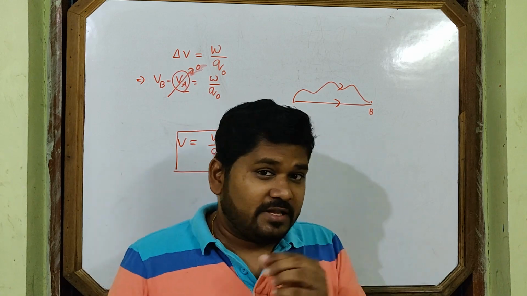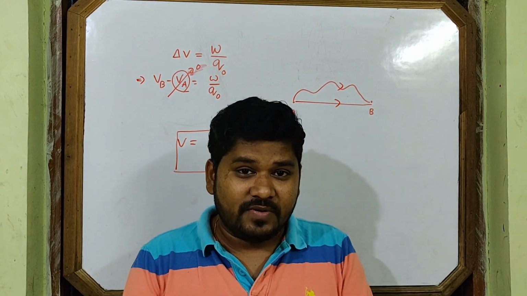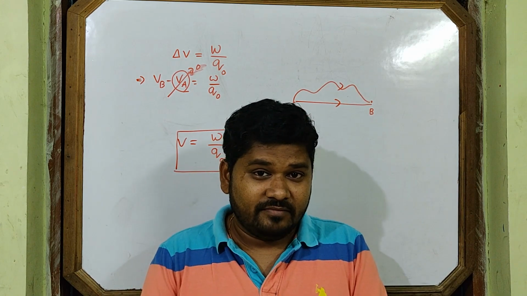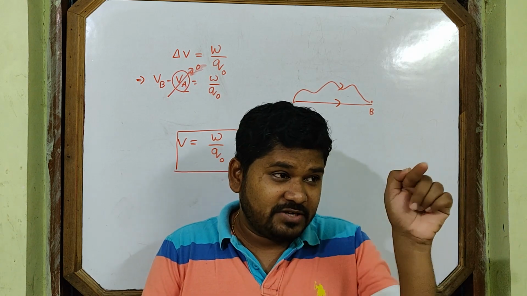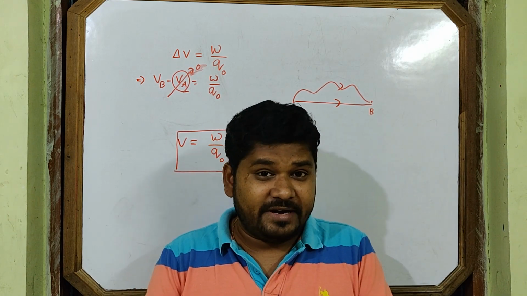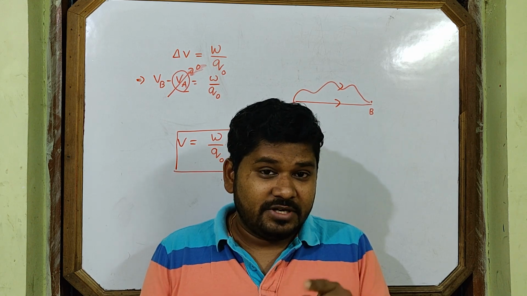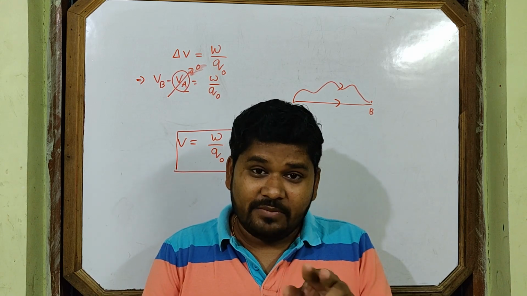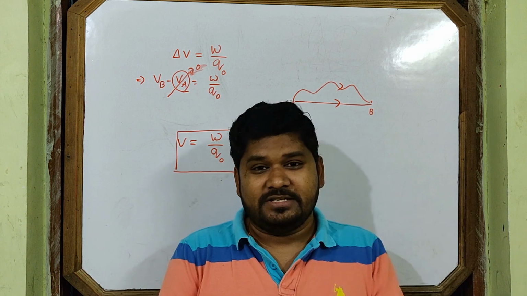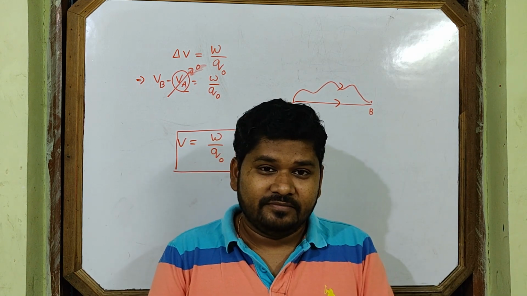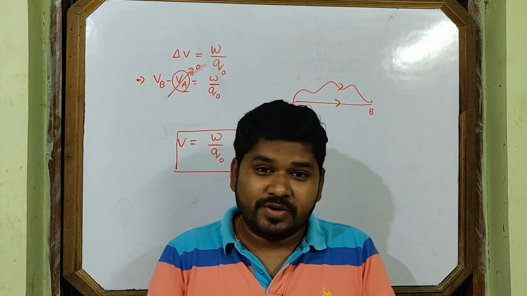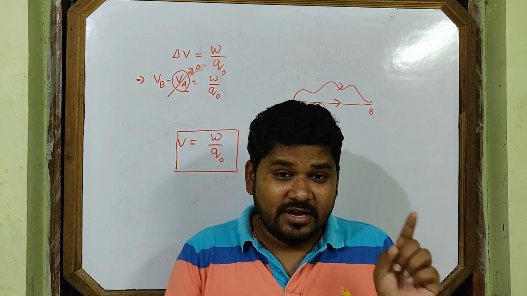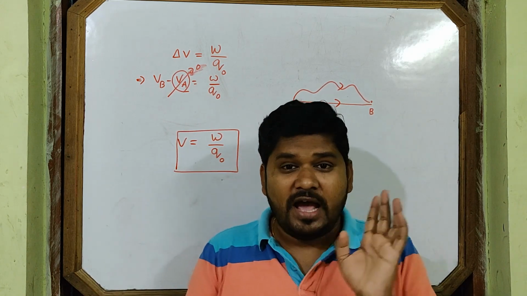Another thing I am telling you, in case of mass, what happens? Mass moves always from higher potential to lower potential automatically, when an external agent takes it from lower potential to higher potential. But in case of charge, it is different. If charge is positive, it moves from higher potential to lower potential. If charge is negative, it moves from lower potential to higher potential automatically by the field. But when an external agent acts, it is in the reverse way. Again, positive charge moves from higher potential to lower potential, negative charge always moves from lower potential to higher potential.